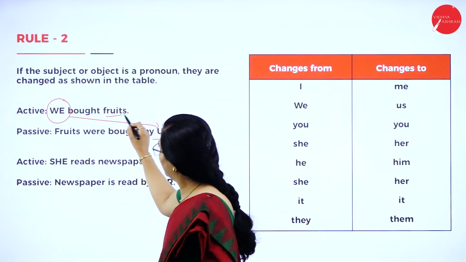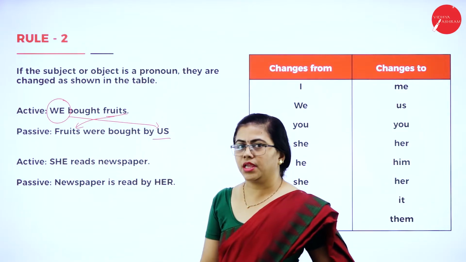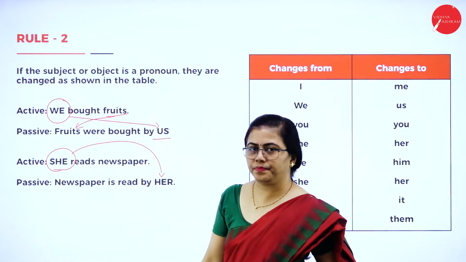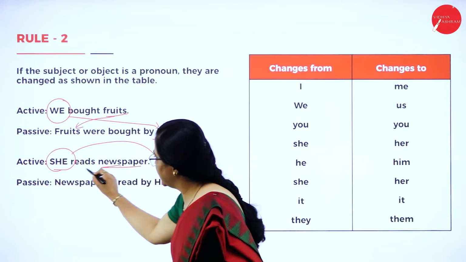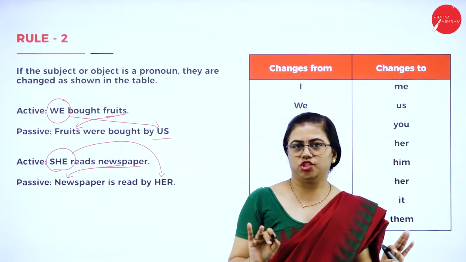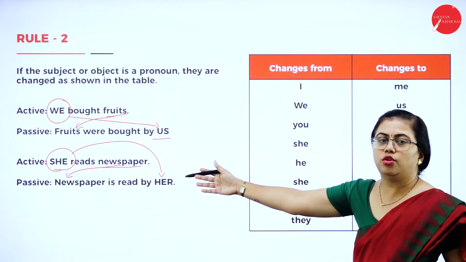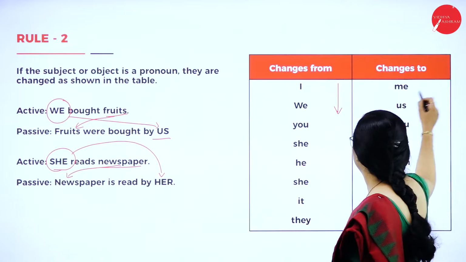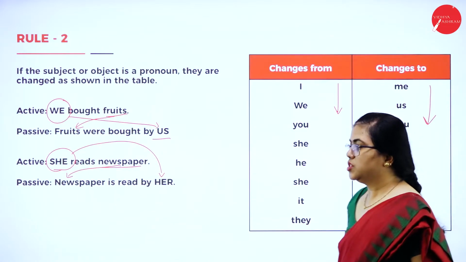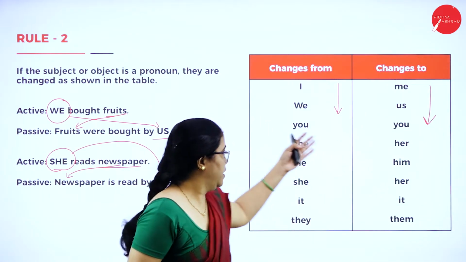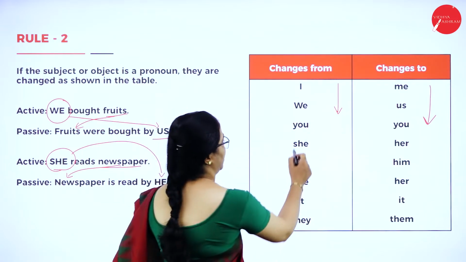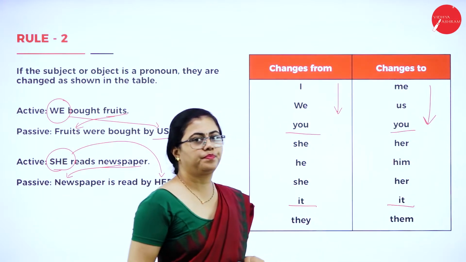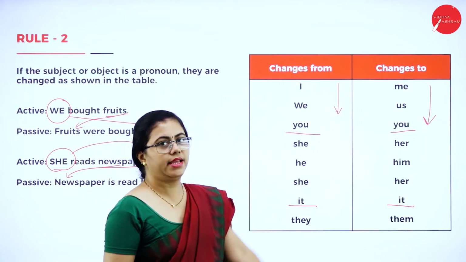Again, the noun will remain as it is. Again, a pronoun has changed to her. The noun remains as it is, but only the position is changed. How do you remember the change of pronouns? You have to follow this table. I changes to me, we changes to us. Only you and it remain as they are. All others change.